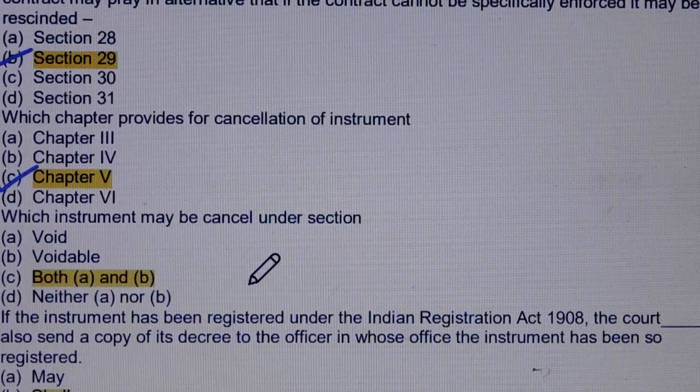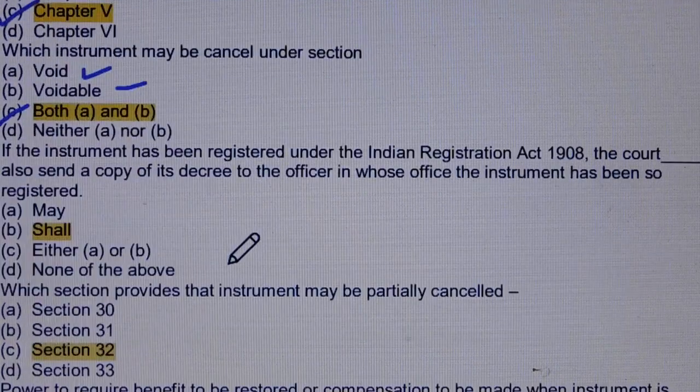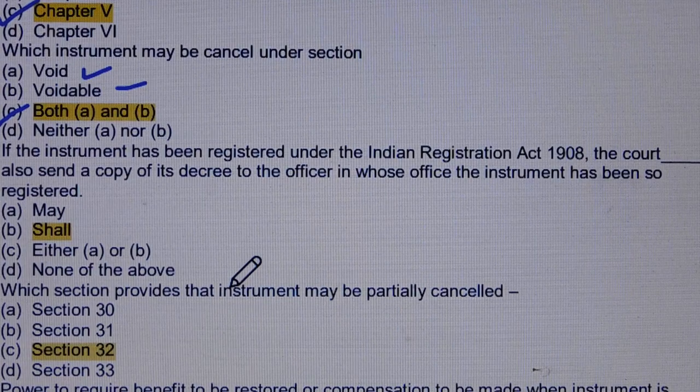Question number 78. Which instrument may be cancelled under the section? Answer is option number C, both option A and B. Option A void, option B voidable. Question number 79. If the instrument has been registered under the Indian Registration Act, the court dash also send a copy of its decree to the officer in whose office the instrument has been so registered. Answer is option number B, shall. Shall also send a copy of its decree to the officer in whose office the instrument has been so registered.